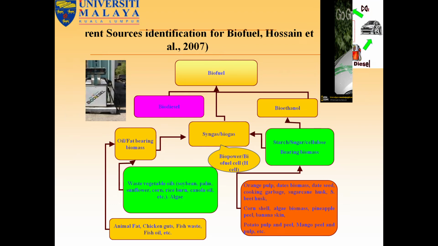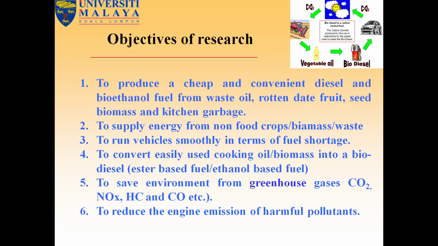Next we can see the objectives of the research. To produce a cheap and convenient diesel and bioethanol fuel from waste oil, rotten dates, fruits, biomass and kitchen garbage. To supply energy from non-food crops and biomass waste to run vehicles smoothly in times of fuel shortage. To convert easily available cooking oil biomass into biodiesel, like ester-based fuel or ethanol-based fuel.